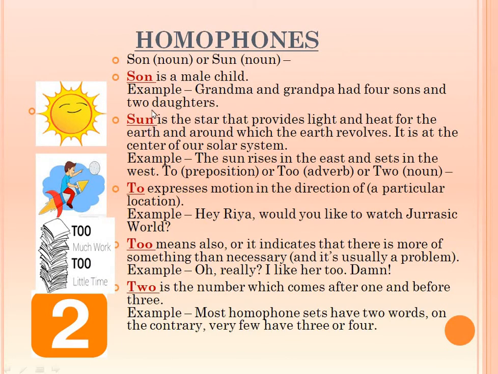Son, S-O-N, is a male child. Grandma and grandpa had 4 sons and 2 daughters. So male child, S-O-N. And S-U-N, a star that provides light and heat for the earth and around which the earth revolves. Right? It is the center of our solar system. The sun rises in the east and sets in the west. So this is S-U-N.